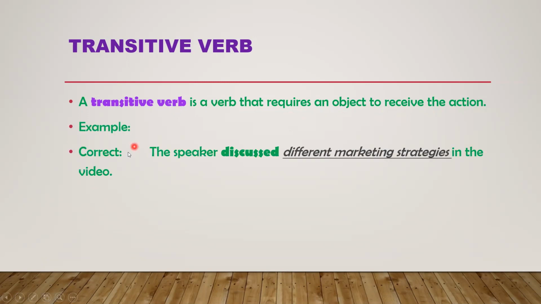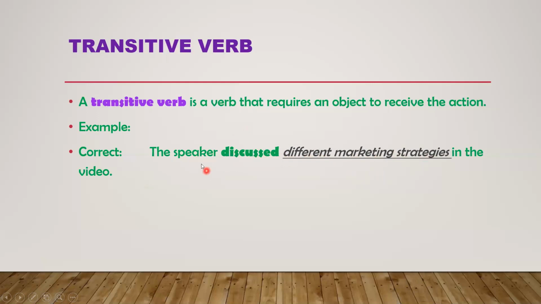Example, very easy. The speaker discussed different marketing strategies in the video. Now here, dear students, you are supposed to be very careful: what did the speaker discuss? The word discussed is a verb, but different marketing strategies is the object of this sentence.